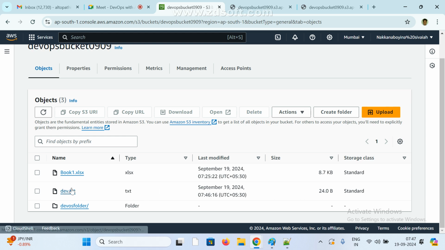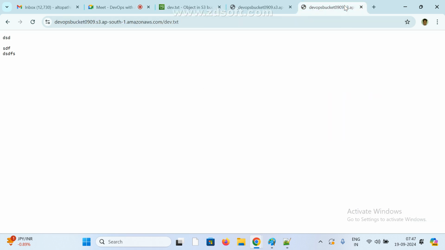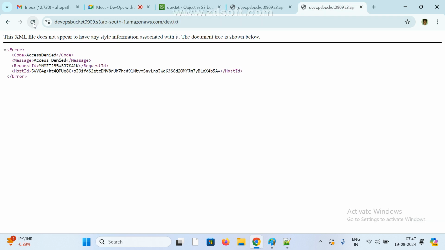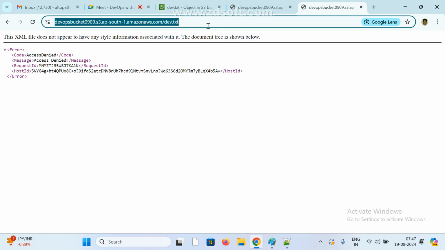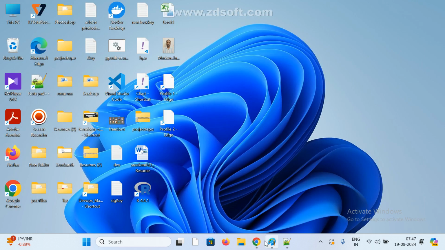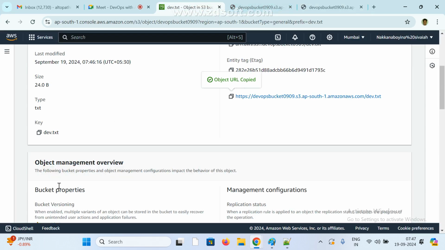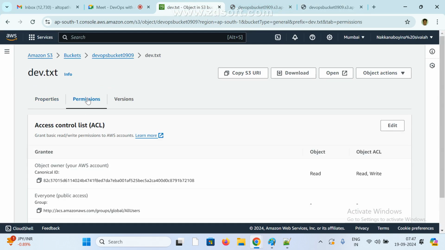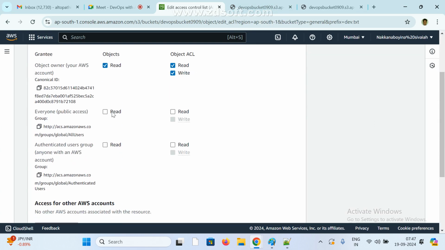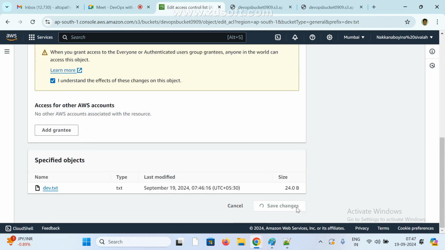It removes the existing file and replaces it with the new file. Got it? Now click on this. Now copy this one and go here, just refresh it. Now see here, it is not there, right? Again we need to give it so that the file content and all changes. Again we need to go to permissions, edit permission, and give everyone public permission. Select this one and this one.